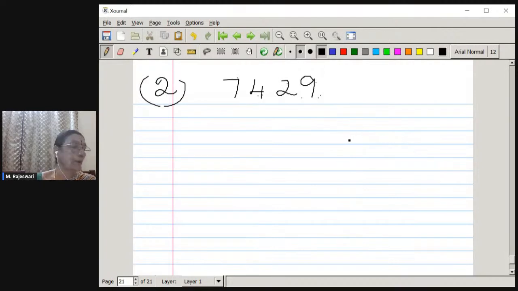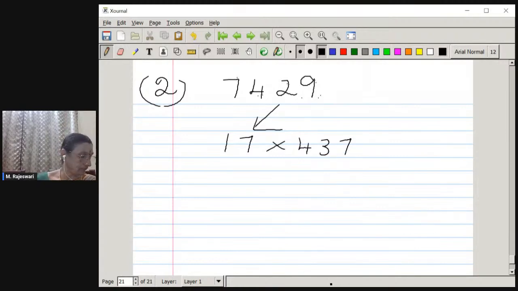And then the next possibility is 17. Let us try whether this number has a factor of 17. Yes, it is a factor. It has got a factor of 17. So we can break this as 17 into 437. Many of you have written it correctly. And then we have got this number 437.